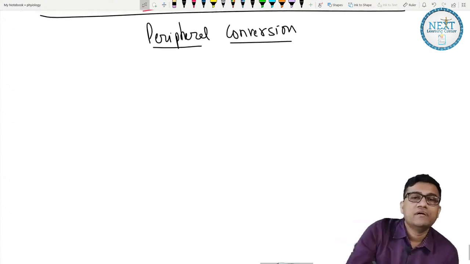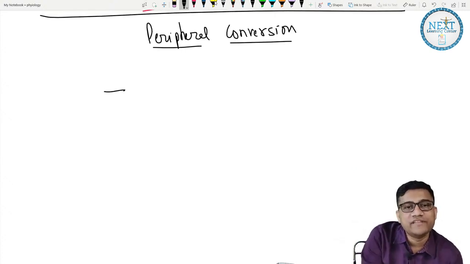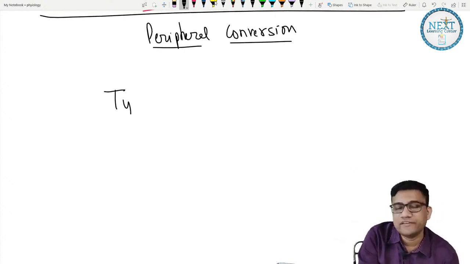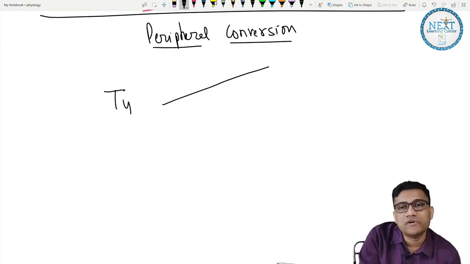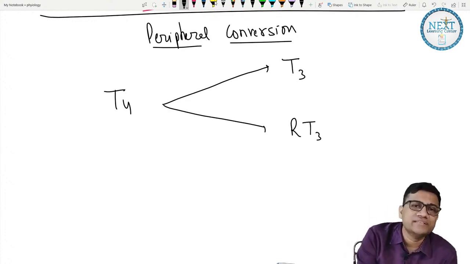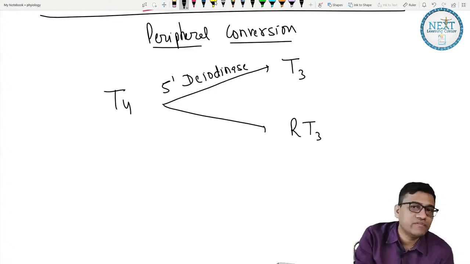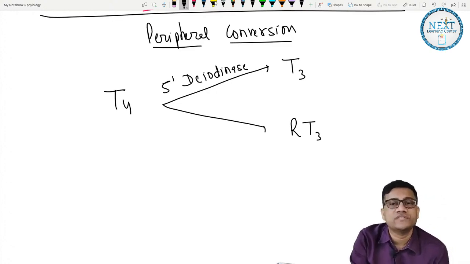Chalo. Let's start the peripheral conversion point. First we have T4. T4 is converted to either T3 or reverse T3. Are you clear now? This is done by an enzyme called 5-deiodinase. If they ask you which is the main one here, it is D2 which is doing the conversion.